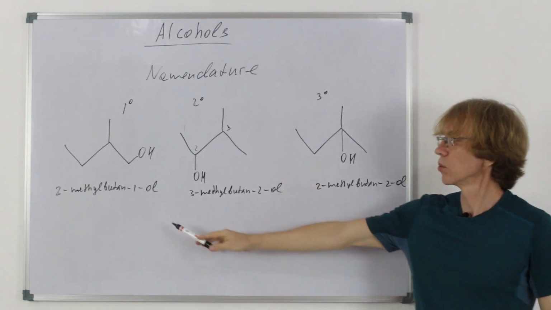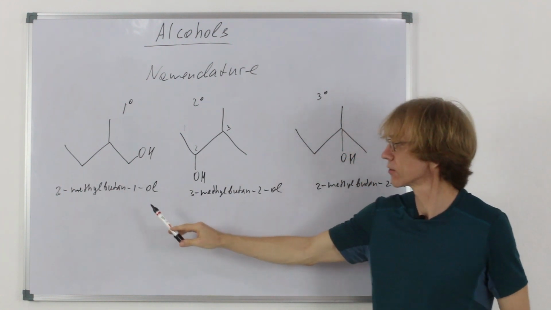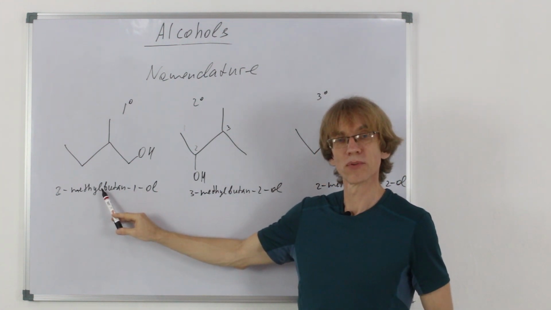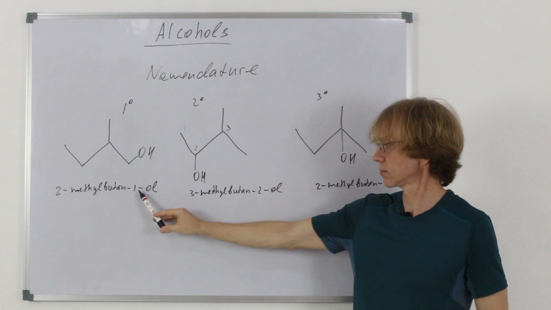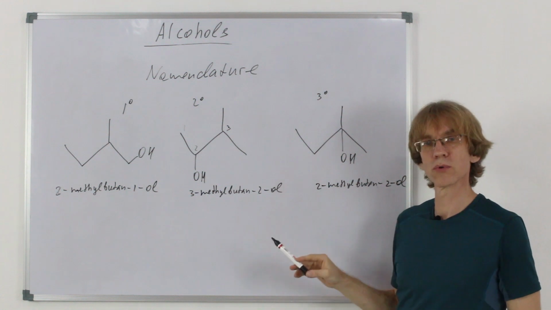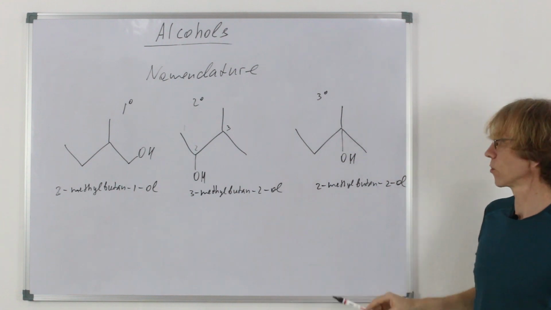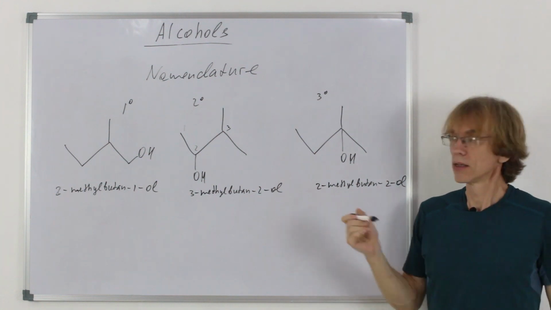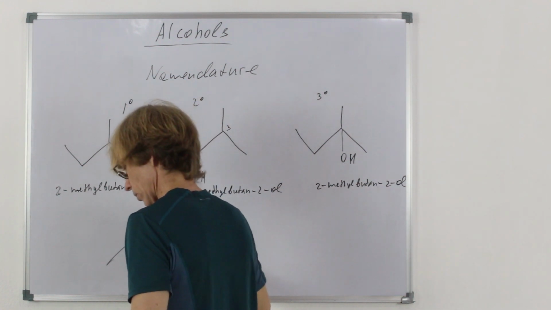I'm going to write the names here so that you can look at the notation. We don't write the E at the end of the parent chain, that's a slight difference. The number can also be put before the name of the parent chain. Sometimes it's done like that. But I think in high school books normally we put the number of the carbon with the hydroxyl group just before the suffix. So 2-methyl-butan-1-ol, 3-methyl-butan-2-ol, 2-methyl-butan-2-ol. Primary, secondary, tertiary.